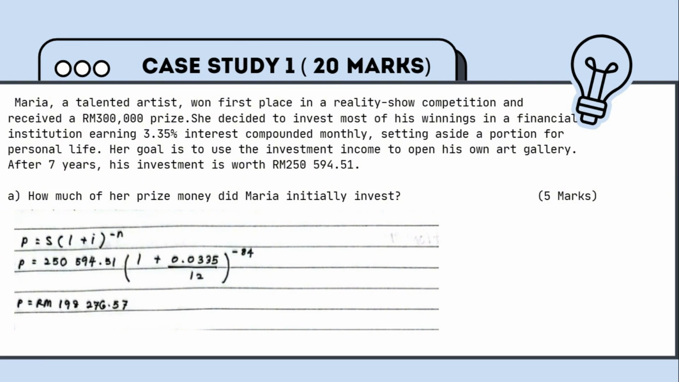After several years, her investment is worth 250,594 ringgit and 51 cents. Question A. How much of her prize money did Maria initially invest?